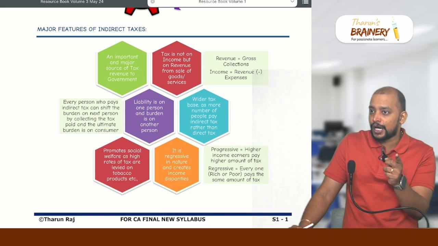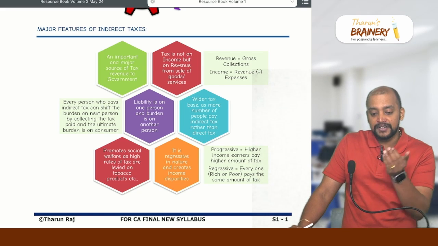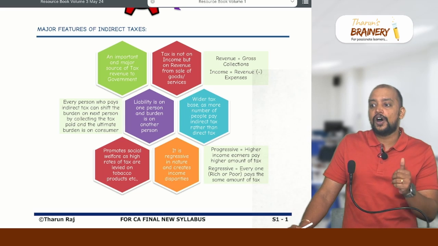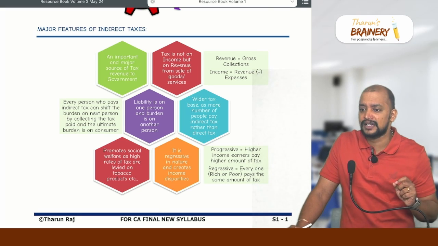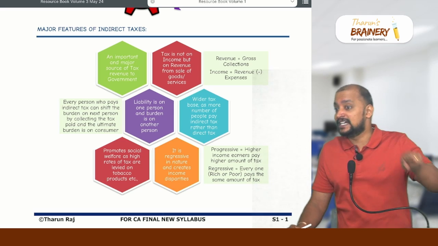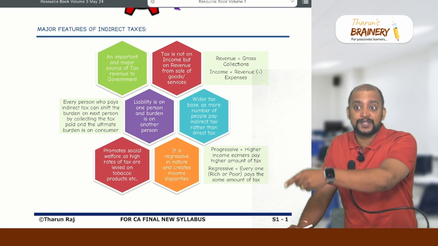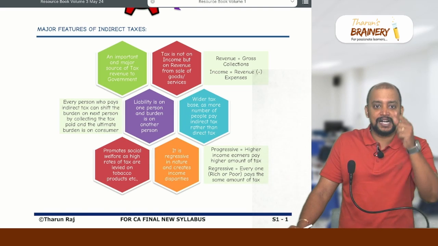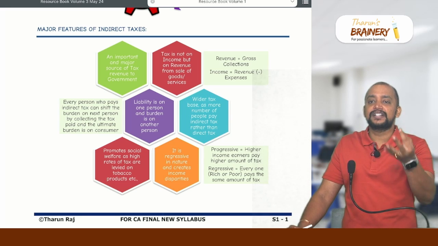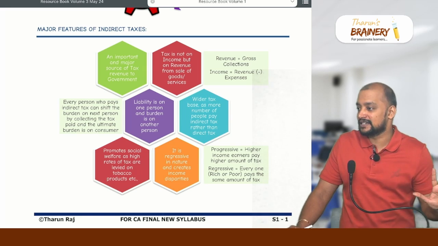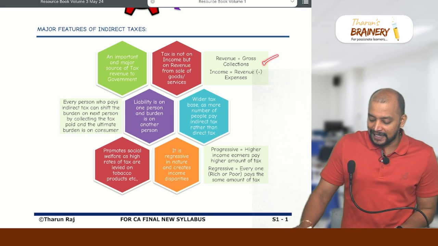So don't bother about the utilization of money. Whatever gross amount that we have got, we might have donated it, or we might have spent it for some purpose. Irrelevant. That matters only for income tax. If donated, check whether 80G deduction is available; if spent, check whether this is allowable as an expenditure under section 37. But in indirect tax, we will not bother about that. Always, whatever is the gross amount you collected, on that you pay GST. Simple.